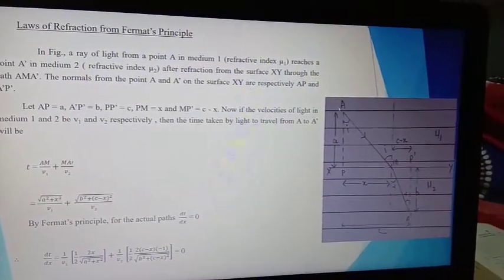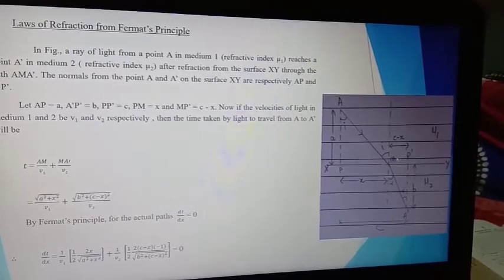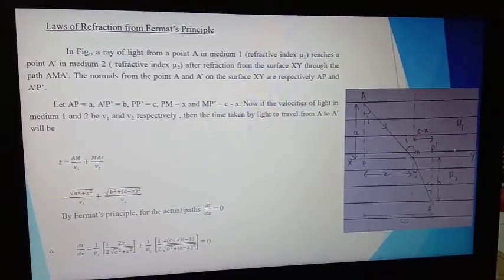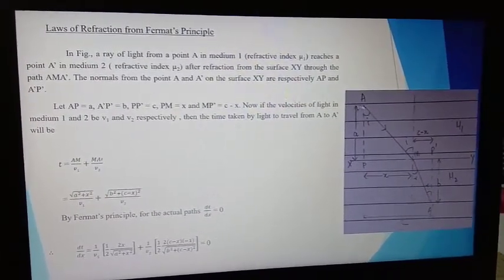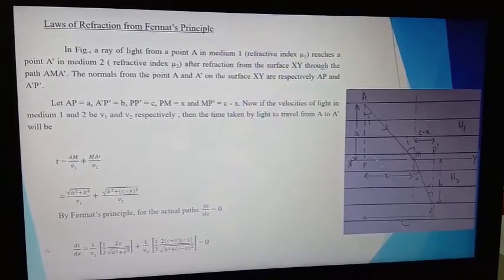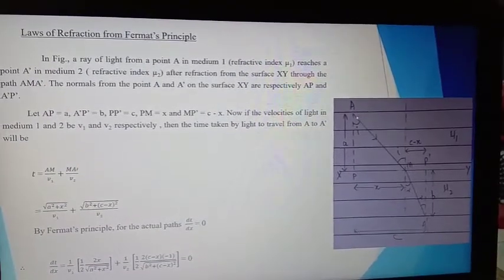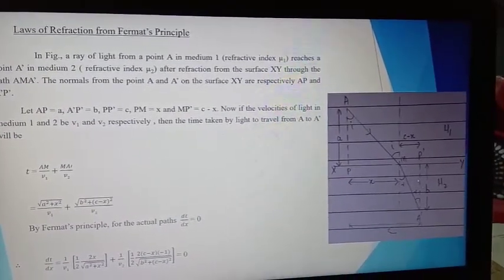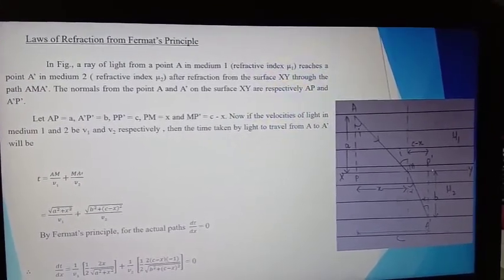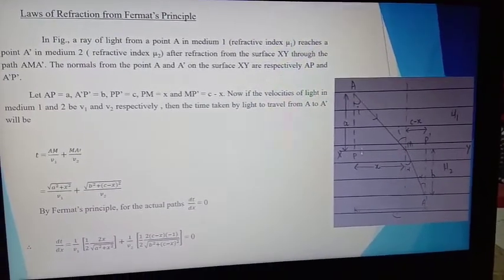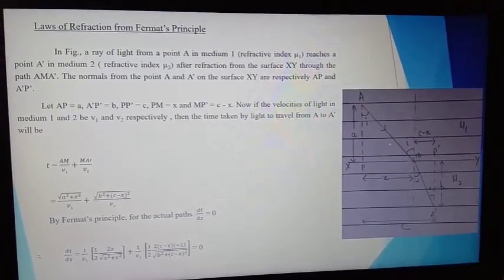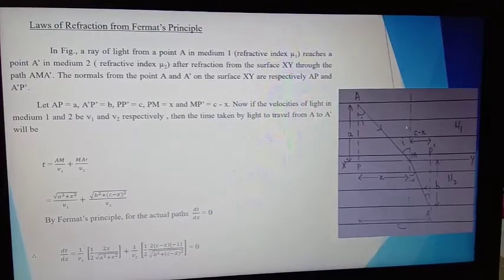A ray of light goes from A to A dash after refraction from XY through the path AMA dash. The normals from A and A dash to surface XY are AP and A dash P dash, and this is the normal on the surface.